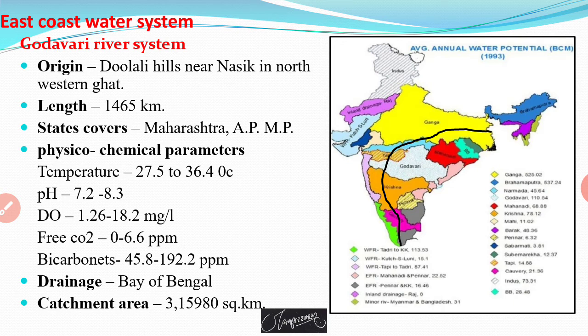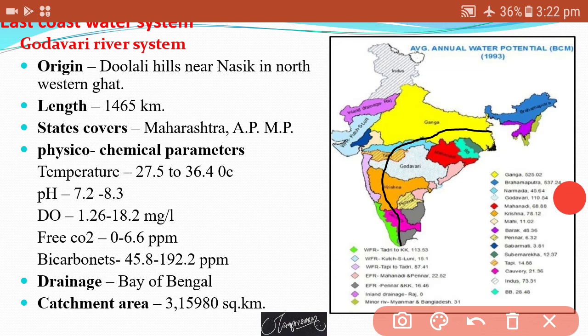In the East Coast River system, one of the major rivers is the Godavari river. This Godavari river system has some points like: Godavari originates at the Dolali hills near Nashik in the northwestern Ghats. The length of the Godavari is about 1465 km, and this river passes through Maharashtra, Andhra Pradesh and Madhya Pradesh.